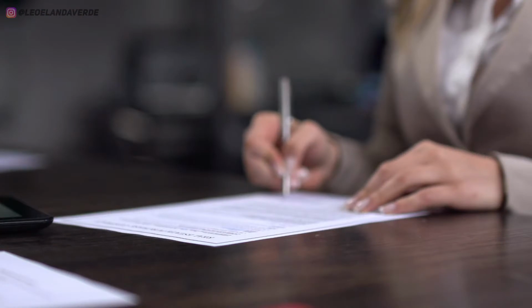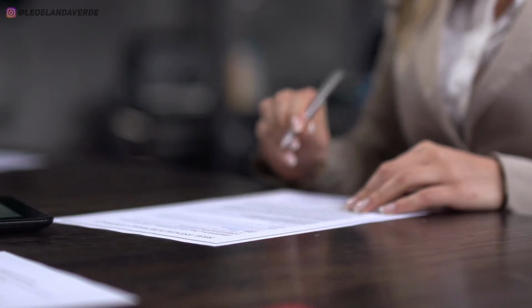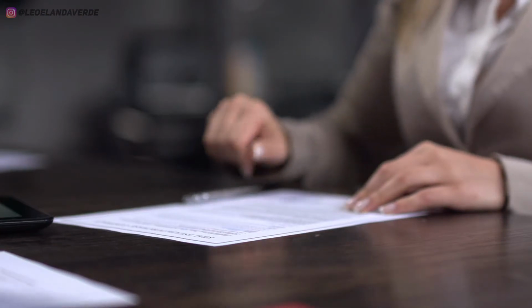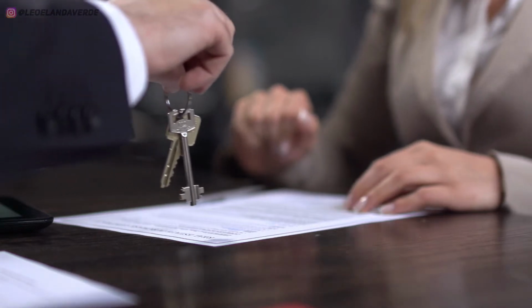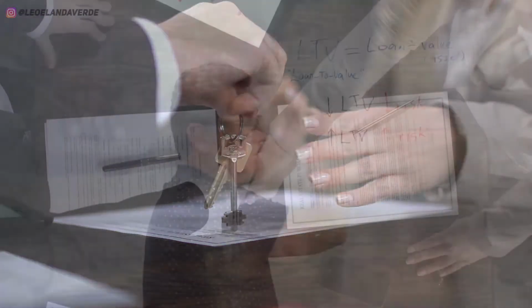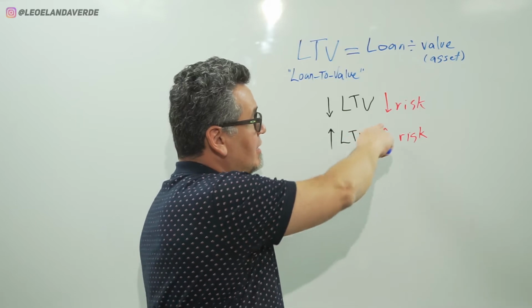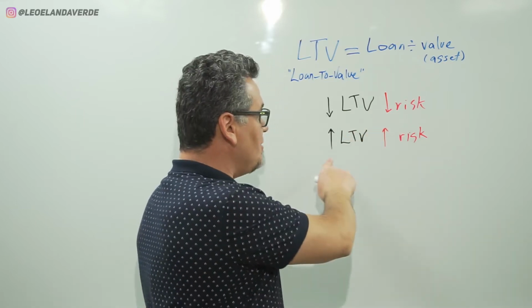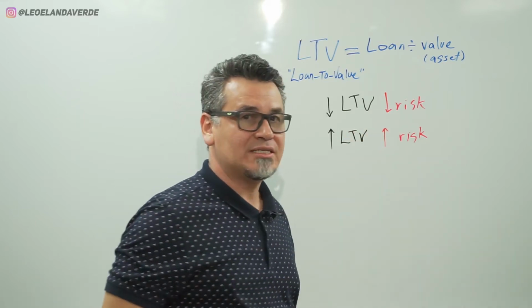Historically, there's more risk on the commercial side, hence the LTVs will be lower, because the lower the LTV, the lower the risk. The higher the LTV, the higher the risk.